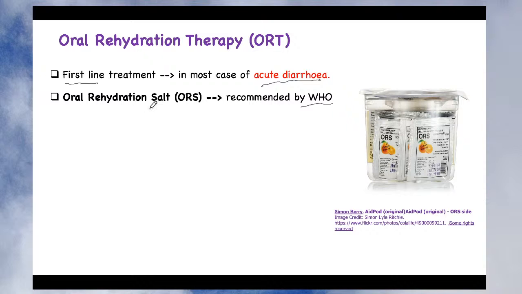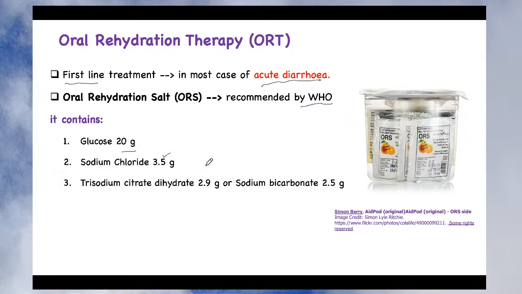Okay, so let's see what is the composition and what it contains. The ORS consists of different salts. The first thing present in the ORS is glucose, at a quantity of 20 grams. Then another important component is the salt, sodium chloride, present at 3.5 grams. Then 2.9 grams of trisodium citrate dihydrate and 2.5 grams of sodium bicarbonate. Lastly, it also contains potassium chloride, 1.5 grams.